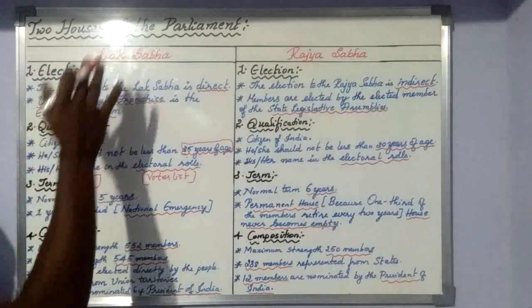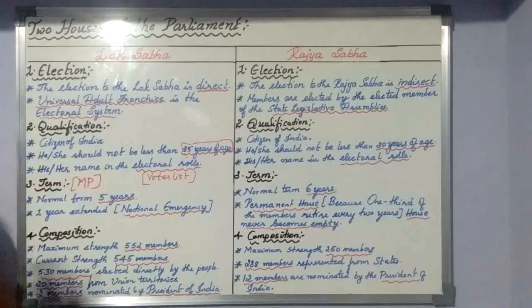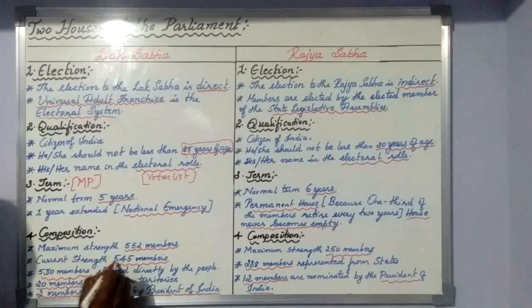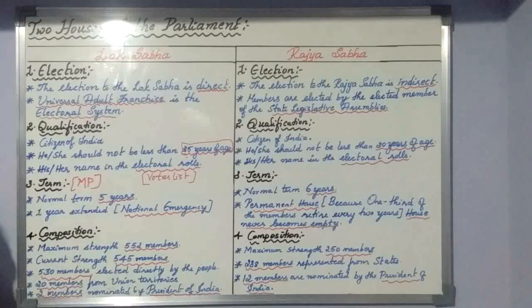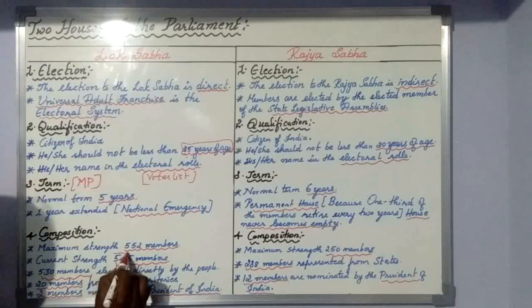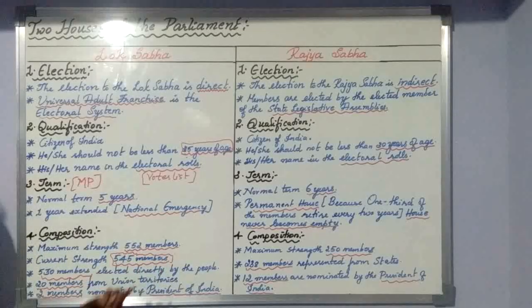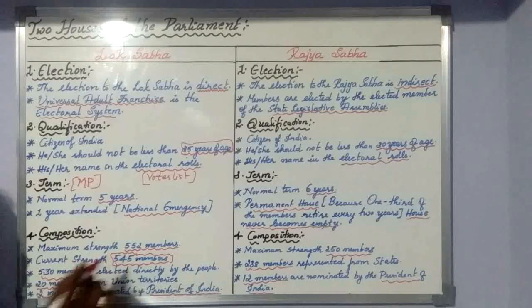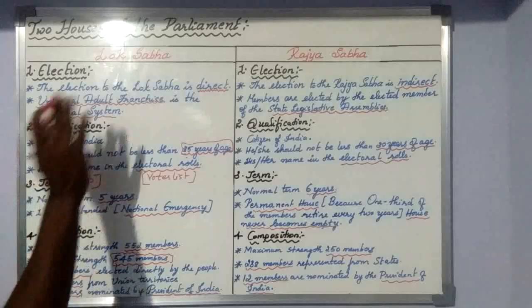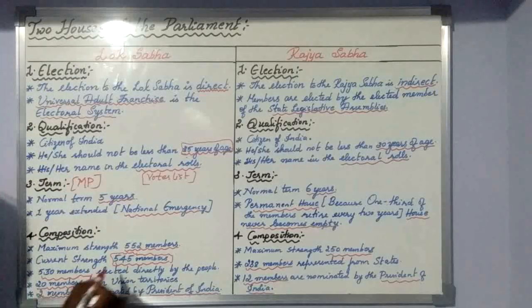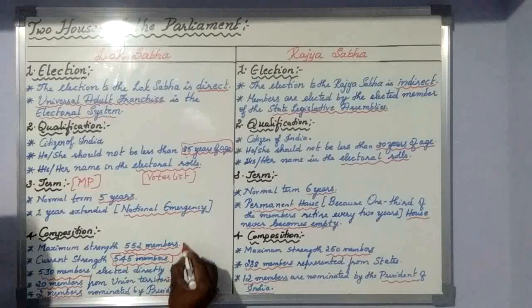But right now we do not have all 552 seats filled. The current strength of the Lok Sabha is 545 members. Right now we have only 545, which means 7 seats are vacant. 545 is the current strength of the Lok Sabha. So in that 545, we can split it. How will we split it?